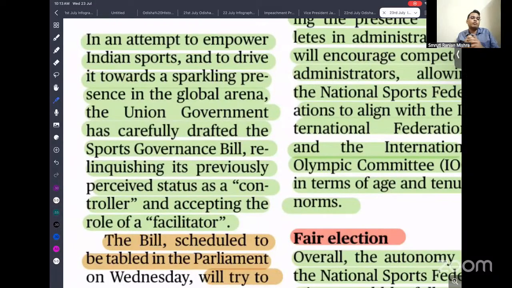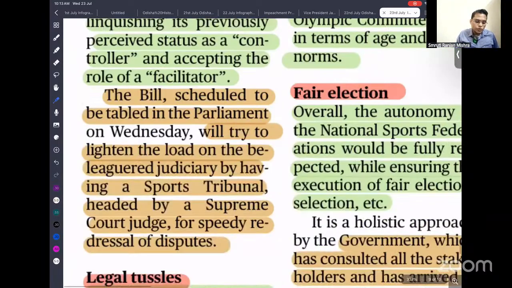That means we are providing light regulation. Dekho, the best development of any sector happens whenever we are acting as a facilitator. The government's role is not to be involved in the sporting itself. Rather, government should act as a facilitator by providing regulation and infrastructure so that sports can flourish. So the bill is scheduled to be tabled in the parliament.